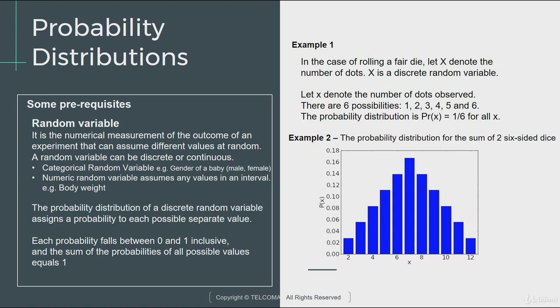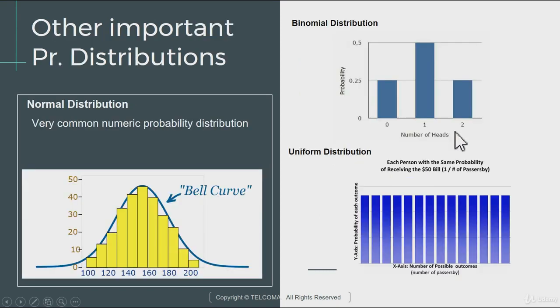Now there are various different types of important probability distributions. Let's have a look at them. These are just a few of them. Now, the normal distribution, something which you are already aware of, you would try to assess the chances that a student will score above 80% in a test. Looking at the normal distribution, we can find the chances that a student will score above 80, or between 50 to 60, or between 55 to 75. That's a score which you can assess and take a risk accordingly.